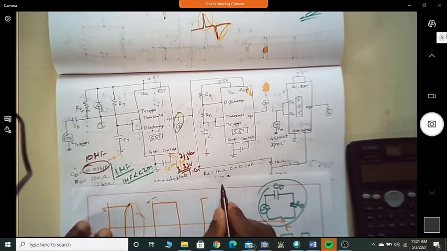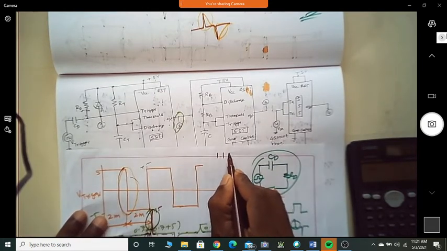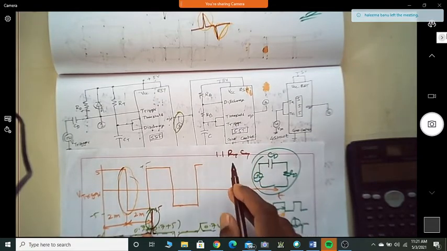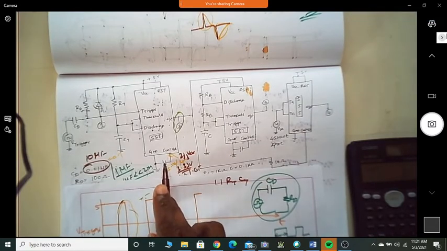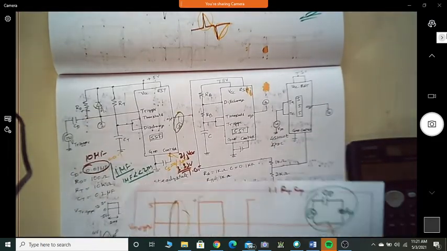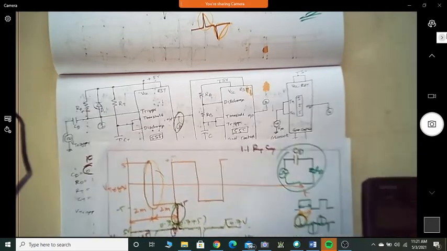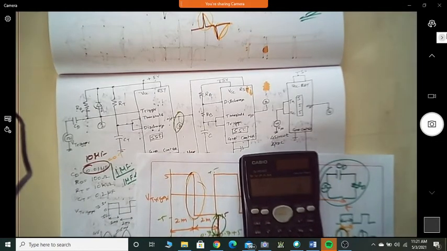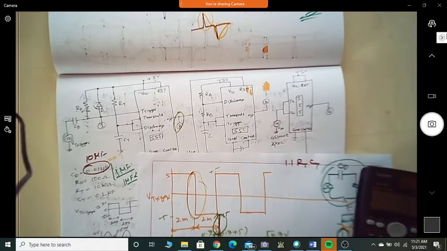Is it not 1.1 times RTCT? Why is it 1.1 times? Because you don't have an external voltage. How much is RTCT then? RTCT into 1.1. So how much is CT we have assumed? It is 0.2 into 10 exponential minus 6, into 10 exponential plus 1.1. It is 2.2 millisecond. Correct?